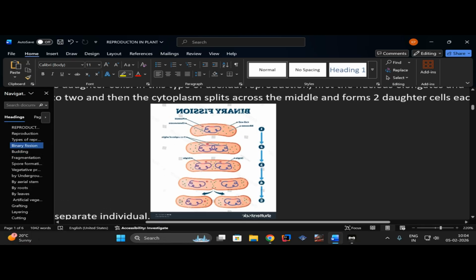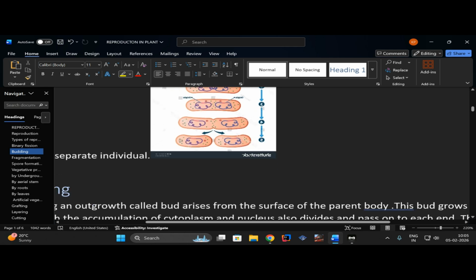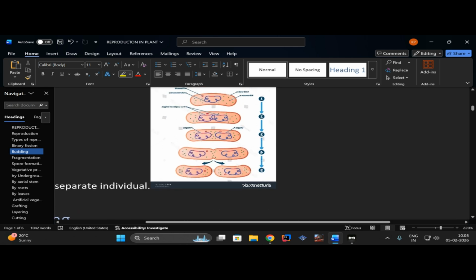So what happens? The parent body divided itself into equal halves. Here you can see there is an equal division of both nucleus, this part which is surrounded with a blue thread-like structure, and the outer mass with green dots. You can see here that is the cytoplasm, and the matter which is enclosed in the blue or purple thread-like structure, that is your nucleus, right? So there is an equal division of that too.